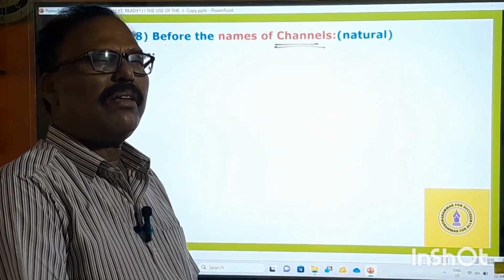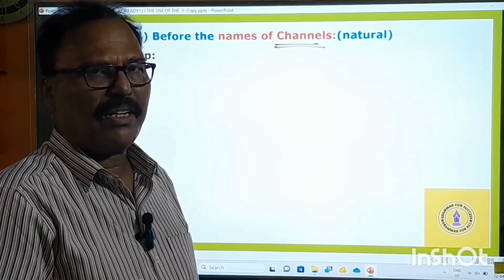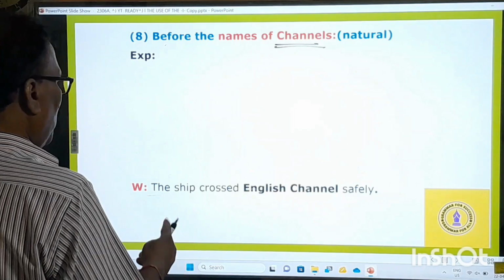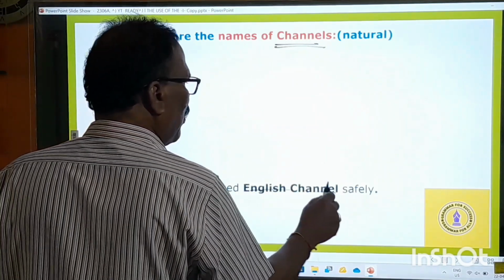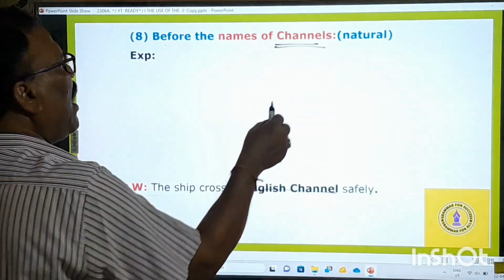So as far as my knowledge is concerned, there is only one channel, I think, that is none other than the English Channel. So the ship crossed the English Channel. It's God-made in the sense that it is natural.